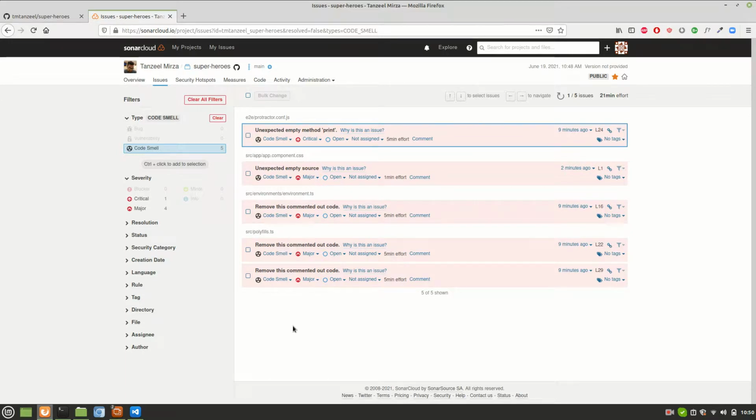But notice one thing, it's a fresh project, we haven't touched any of the files, but still it is complaining. Where is it coming from? As you can see, these files are system generated. I'm talking about the Angular project in particular. These are files which will be updated automatically by the Angular CLI as we start coding.